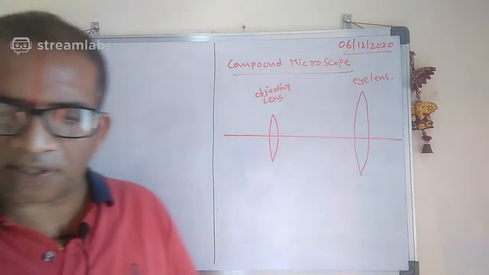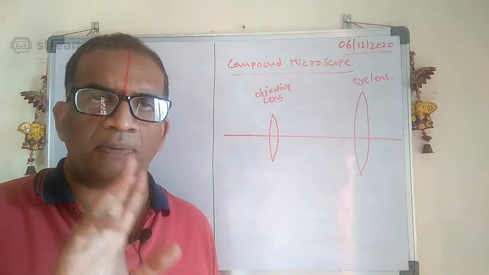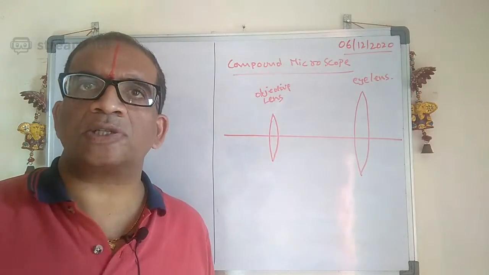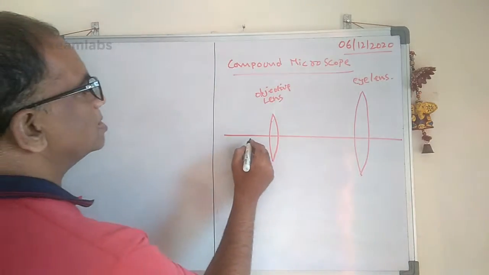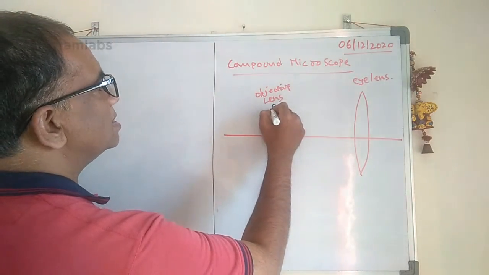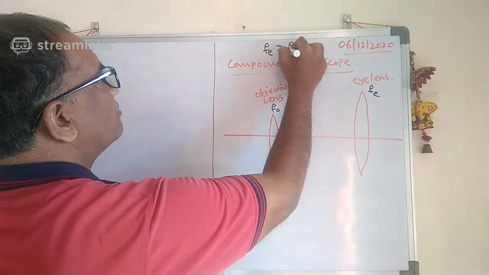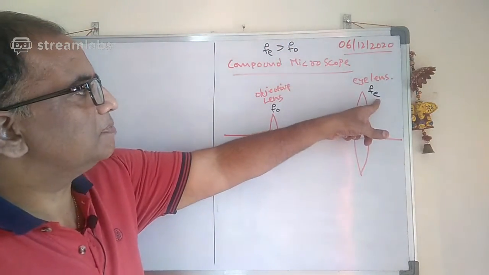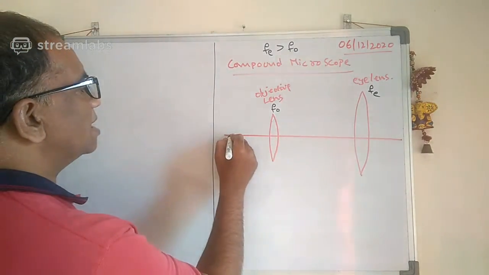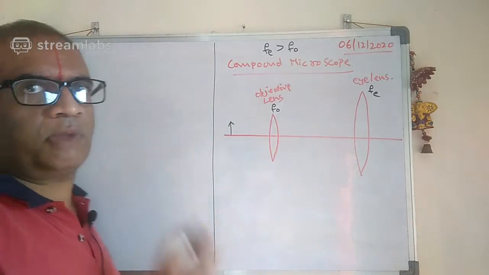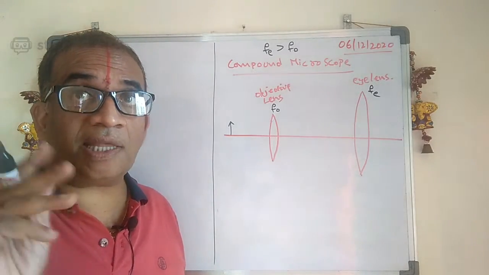Here I am using only one ray to represent the diagram, but remember you need two rays to represent the diagram, which you can see in the description box later on. Today evening you can see that. Now, this is the objective lens. This is F0, this is FE. Remember, FE is greater than F0. FE means the focal length of the eye lens, F0 means the focal length of the objective lens. Somewhere you can keep the object. It's not an issue where you keep the object, but remember where the image should form.